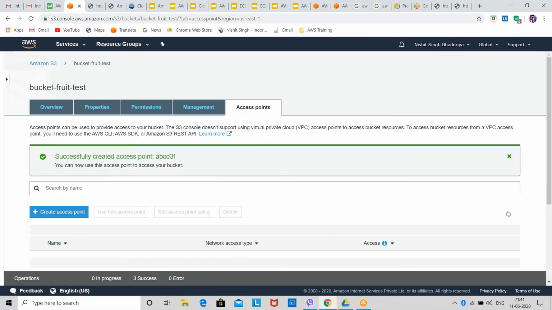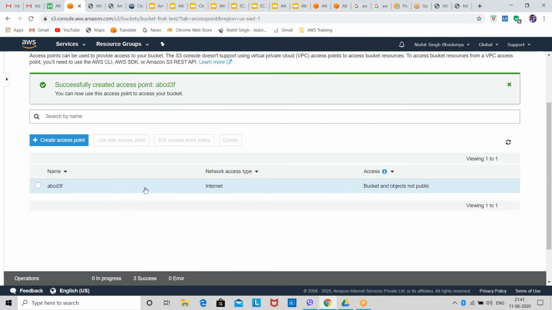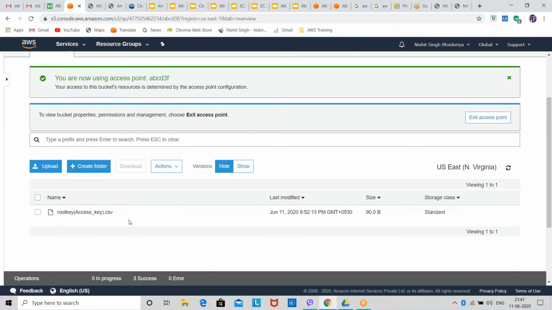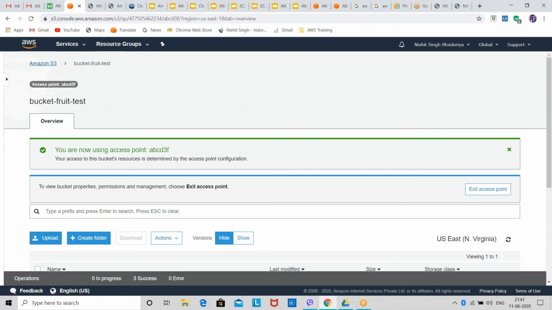So my access point is now created. You can see my access point is created. Then I can use this access point. So this way I can create an access point.